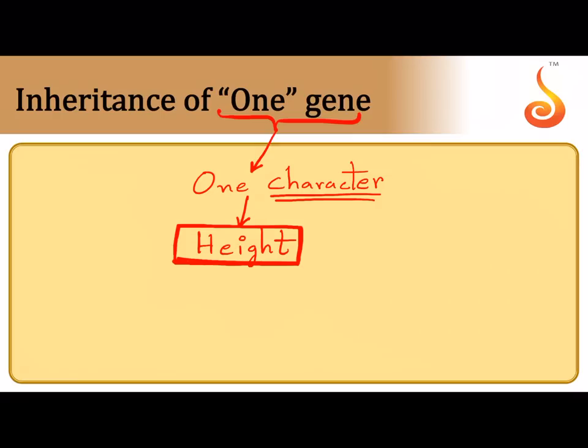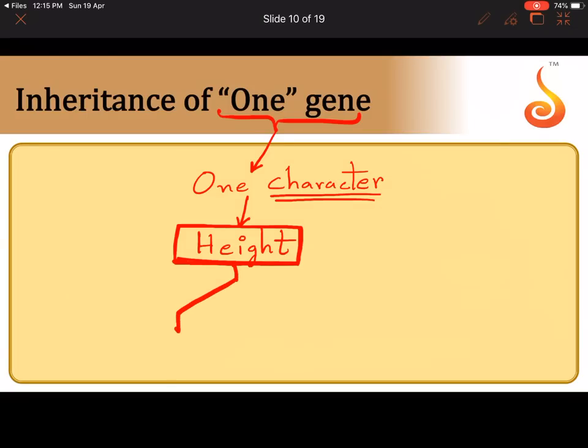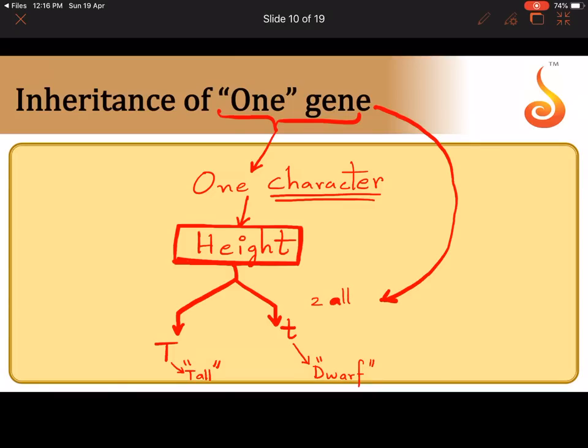By now you all know the height or the character is controlled by how many alleles? Capital T, small t. Capital T is responsible for tallness. Small t is responsible for, is coding for, let us use the word coding for. Capital T is an allele coding for tallness and small t is an allele coding for dwarfness. So one gene in how many allelic forms? In two allelic forms. What are the two allelic forms? One is small t and one is capital T.